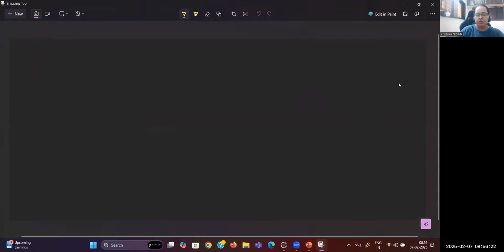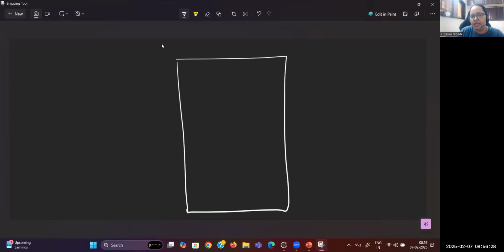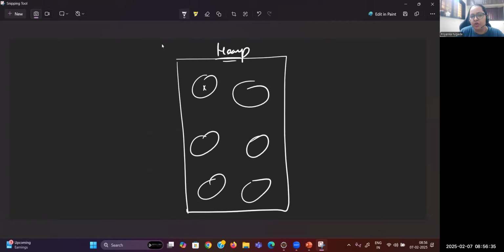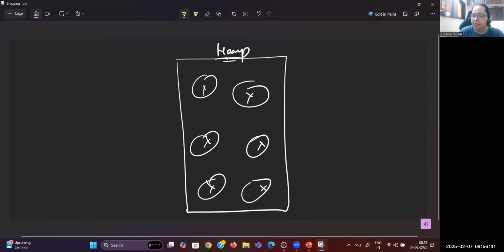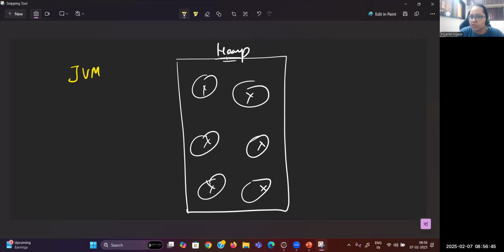So let's see, we have discussed some memory management, correct? So this is the heap area. And in the heap area, the objects will already be there, correct? So let's say there are multiple objects available and every object is occupied. But now a few objects are not important for us. The JVM will check if any object is not used, then such an object the JVM has to delete. Now suppose these two objects the JVM has to delete.